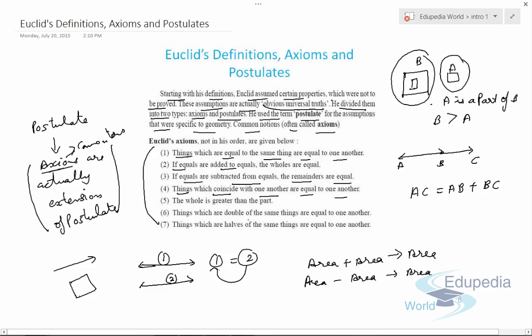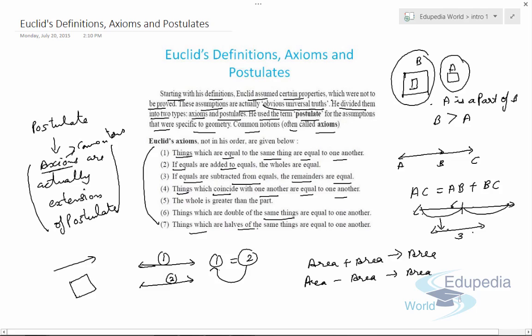Things which are double of the same things are equal to one another. Suppose this is a line of 6 centimeter and this is a line of 3 centimeter. Now this line is double this, so if we divide this line into 2 equal halves, then these parts will be equal to each other and also equal to this line.